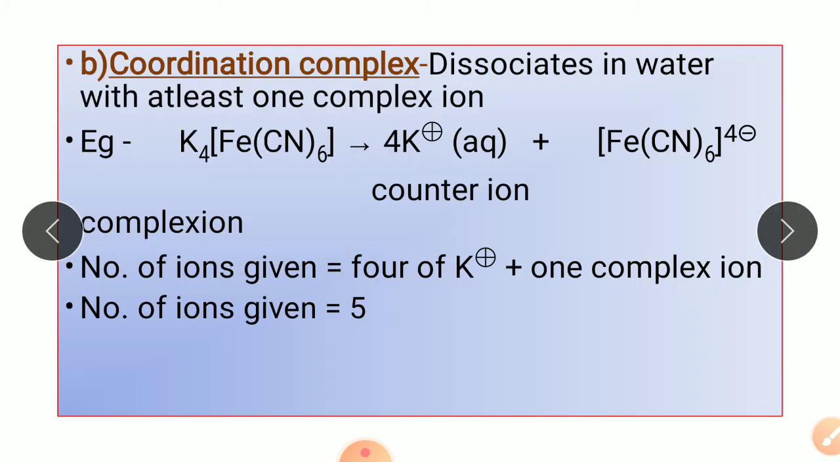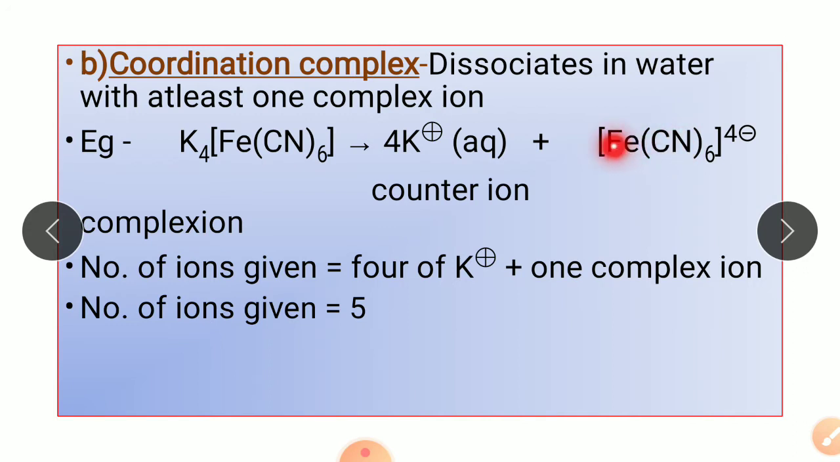Now moving to the next, that is coordination complex. A coordination complex dissociates in water with at least one complex ion. Let's understand it with the help of an example, potassium ferrocyanide, K4[Fe(CN)6]. If you dissociate this complex in water, you get 4 K+ ions and 1 [Fe(CN)6]4- ion carrying a negative charge of 4. This we have seen, this is the counter ion. Here you get 4 ions of potassium and 1 complex ion of this whole complex, so the total number of ions given is 5.